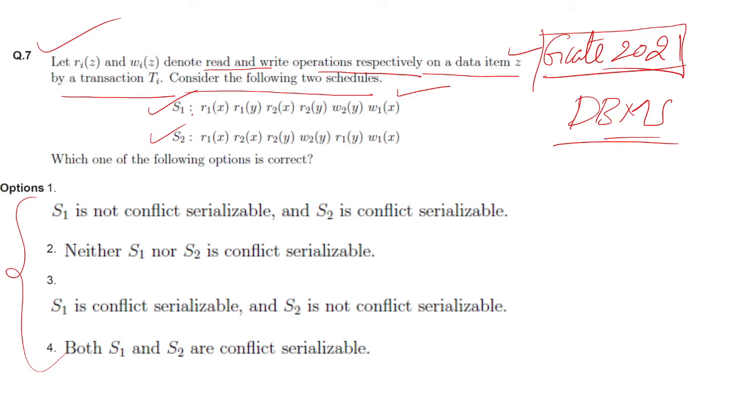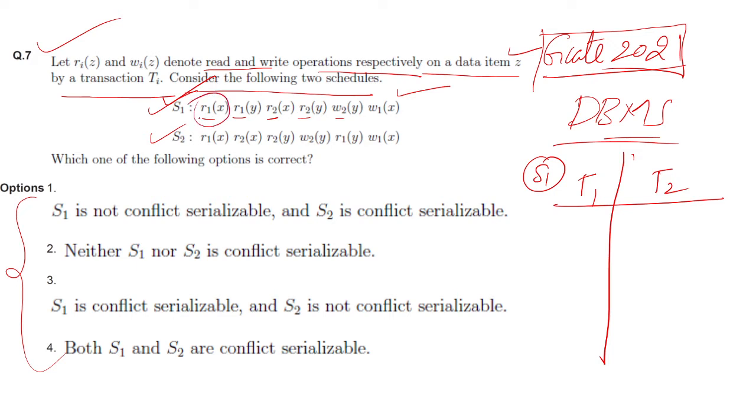Yes, in this question there are two schedules, right? First we will see schedule 1. In schedule 1 also there are two transactions. Actually R1, R1, R2, W2 means in schedule 1 there are two transactions, T1 and T2. We will see how we will check whether it is conflict serializable or not.